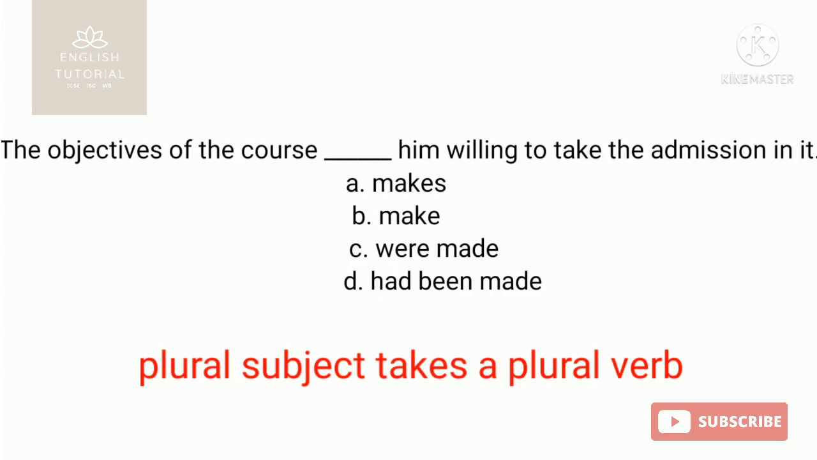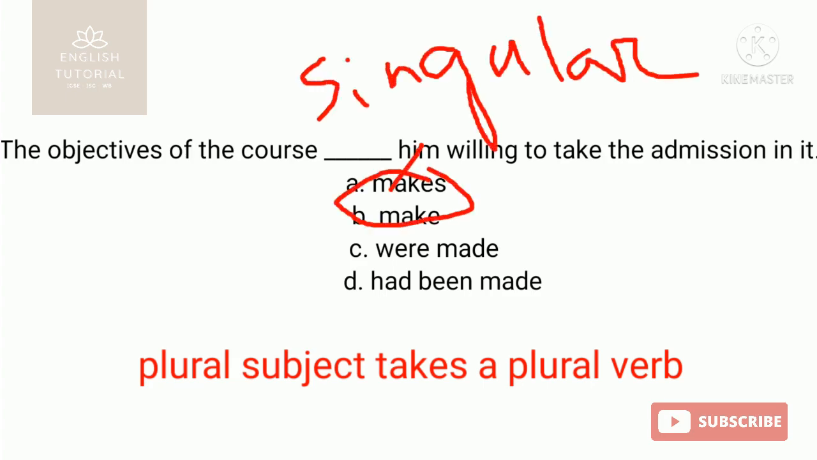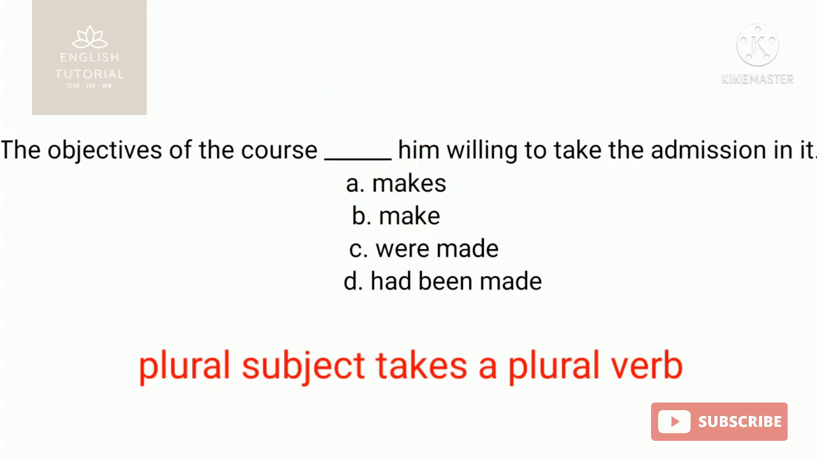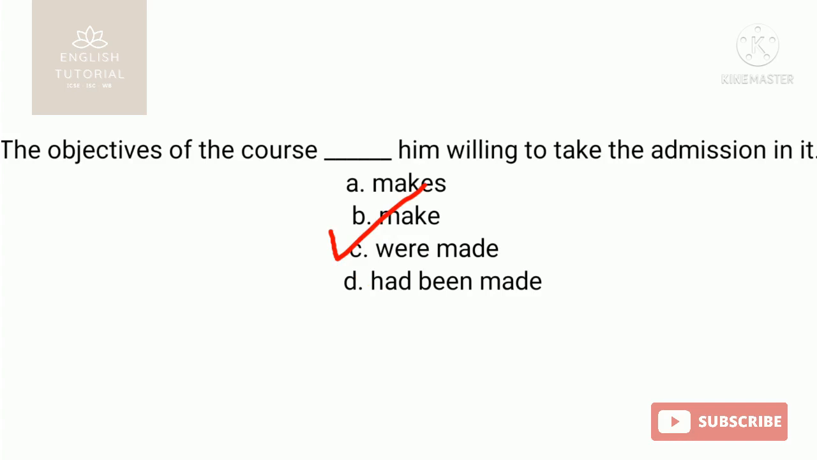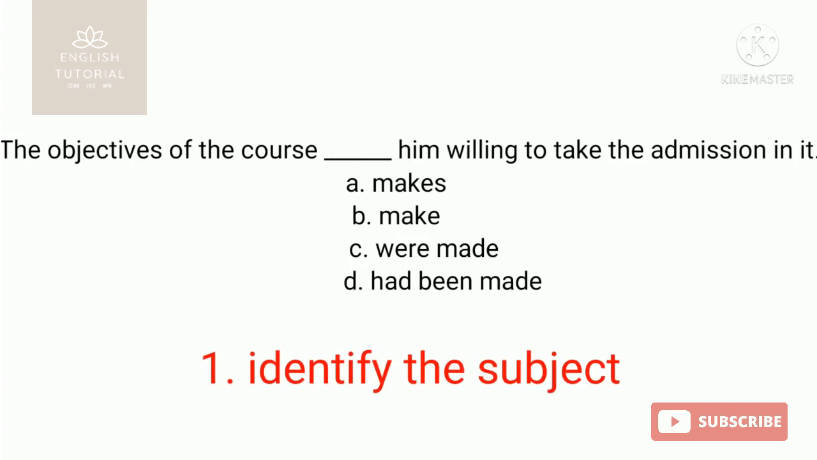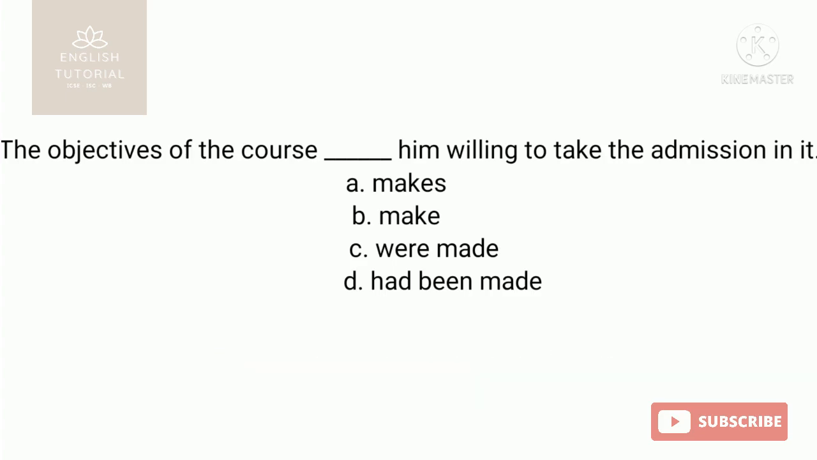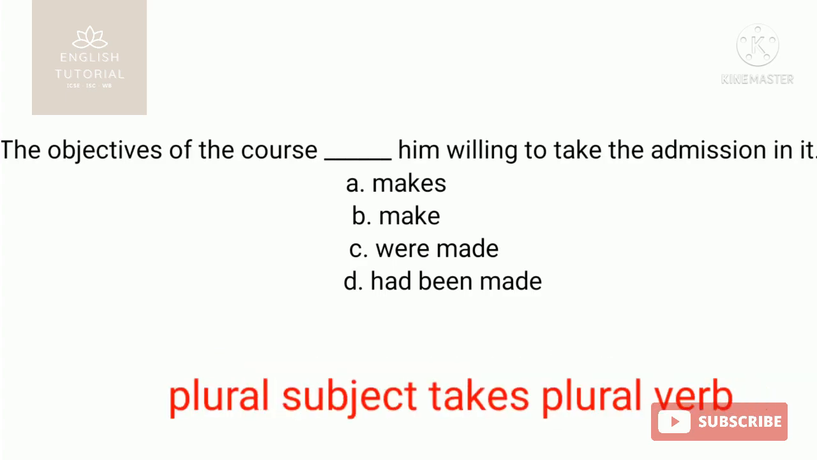And what are the options given? Makes, it's the singular verb. Next, make, this is the plural verb. So here the right answer will be make. Were made, had been made, these C and D won't be taken as the correct verb here. So what have you learned here? First you need to identify the subject in the sentence and then the verb should be taken accordingly, and a plural subject takes a plural verb.